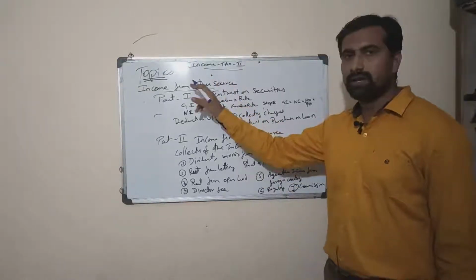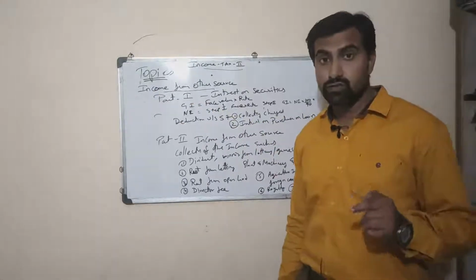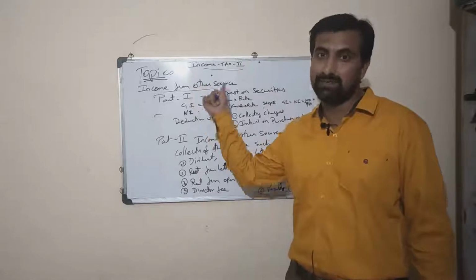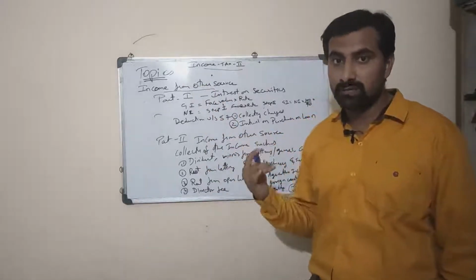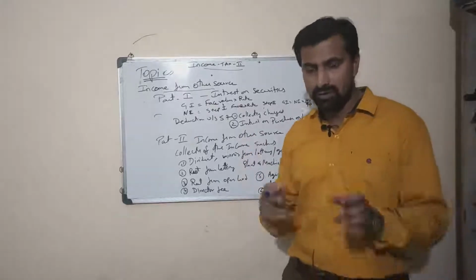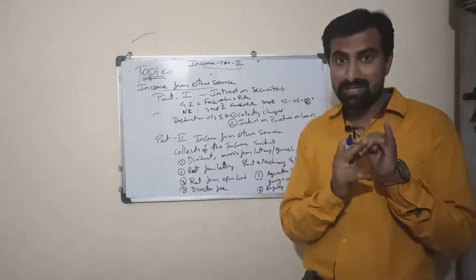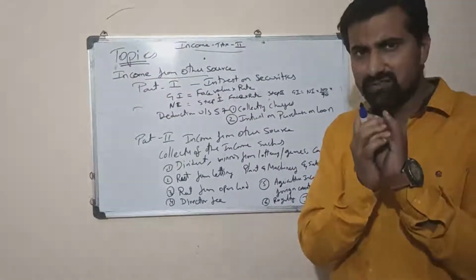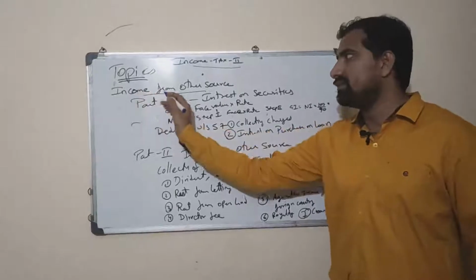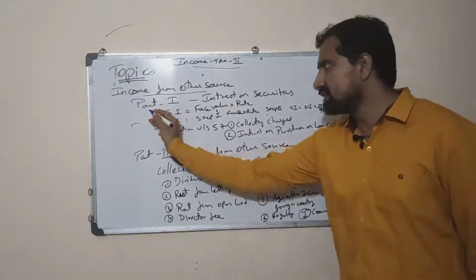In Income Tax 2, we are going to discuss income from other sources. What is income from other sources? The source of income which has not been received under the other four heads is known as income from other sources. What are the other heads we have learned? Income from salary, income from house property, income from capital gains, and income from business and profession. Apart from these four heads, whatever income is received is considered income from other sources. In that, we are going to discuss part 1.